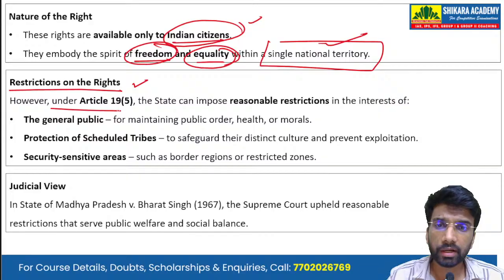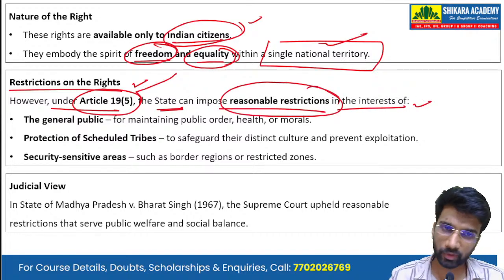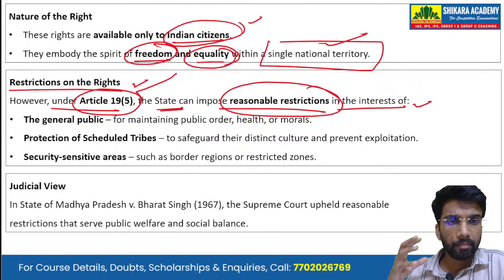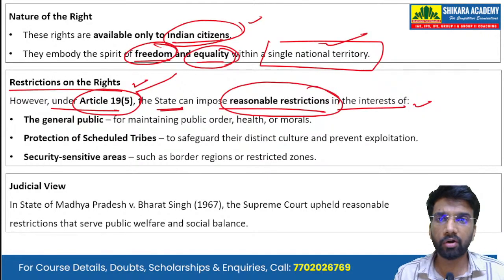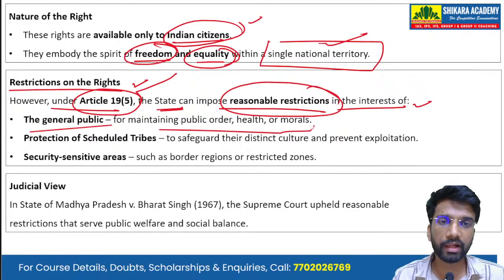Under Article 19(5), the state, that is the Republic of India, can impose reasonable restrictions in the interest of the general public, for maintaining public order, health, and morals.